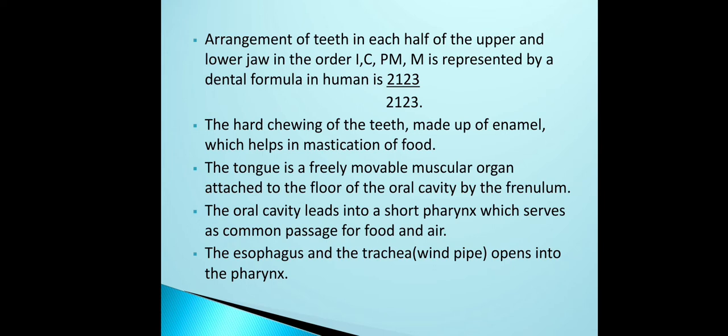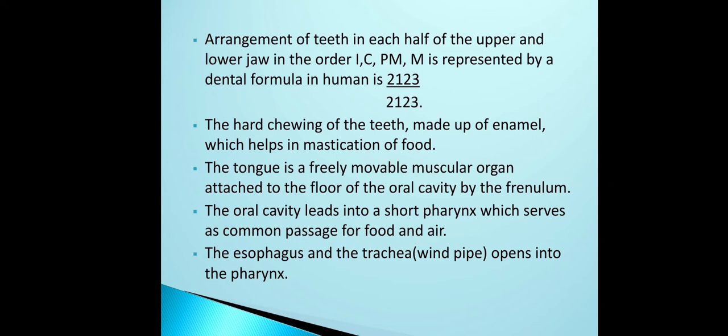This is only for the upper half of the jaw, and the other in the denominator is the lower half of the jaw. So the dental formula of the human being is 2123 divided by 2123.